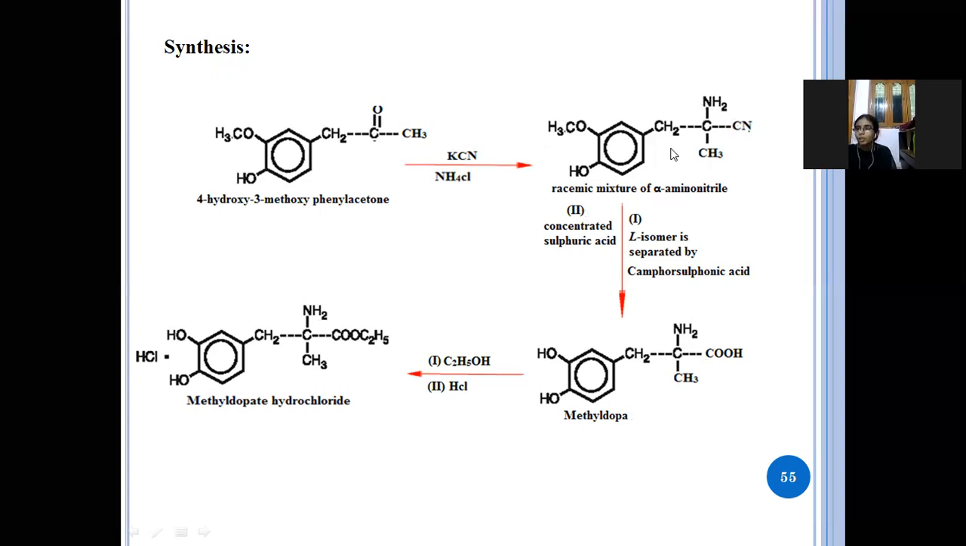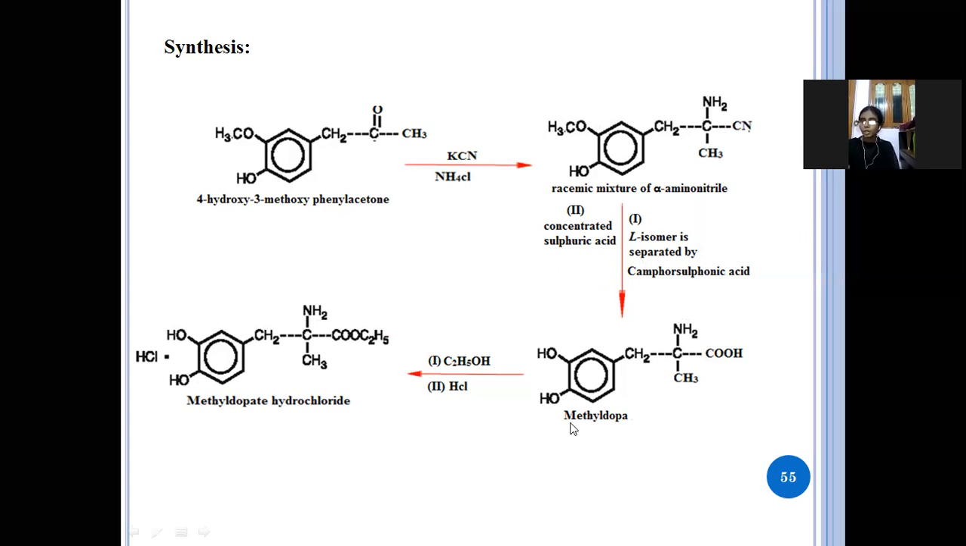So here, in the presence of concentrated sulfuric acid and also camphor sulfonic acid, the methyl group and the cyanide group are eliminated. In the place of the methyl group, hydrogen is attached, and in the place of the cyanide group, the carboxylic acid group is attached to get the methyldopa structure.